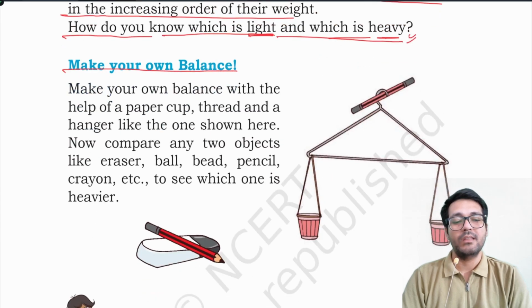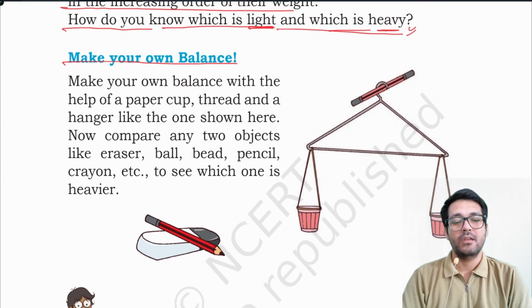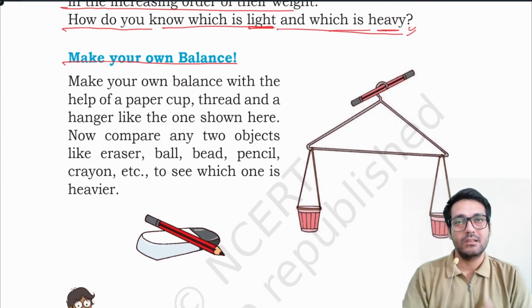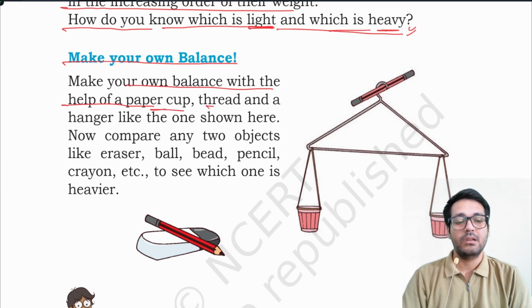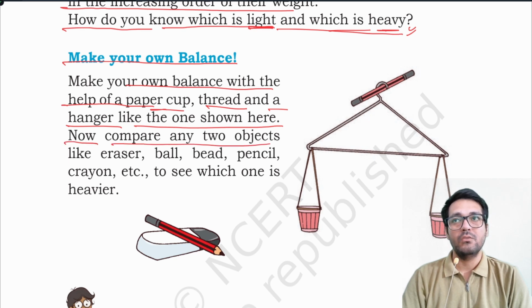Make your own balance as shown in the figure. Make your own balance with the help of paper cups, thread and a hanger like the one shown here. Now compare any two objects like an eraser, ball, bead, pencil, crayon, etc. to see which one is heavier.